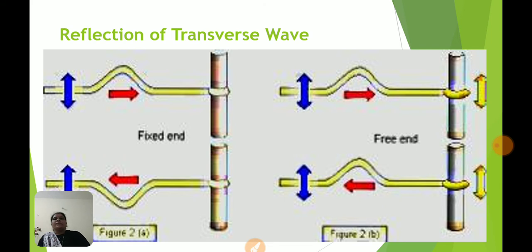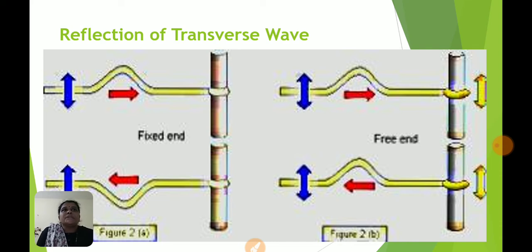Then next we have discussed here reflection of transverse waves and reflection of longitudinal waves; both are discussed here. At first, what is meant by reflection of a wave? When a progressive wave traveling through a medium reaches an interface separating two media, a certain part of the wave energy comes back into the same medium.